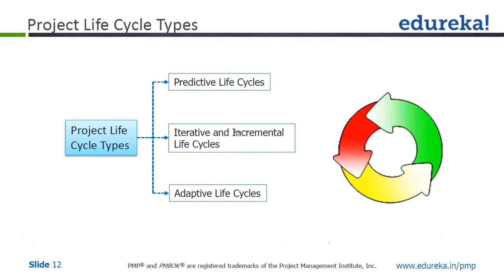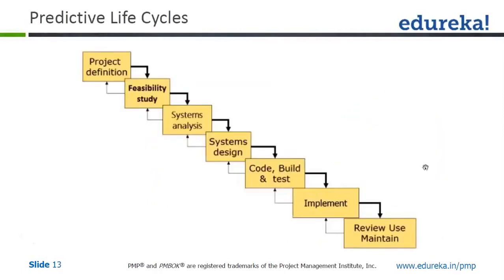Again, this is done for basically highly large or complex projects. This is done in order to reduce the risk, and also the team gets to incorporate feedback and lessons learned between the iterations. That's the main advantage of iterative and incremental life cycle. Okay, let's see the slides which will have further explanation.